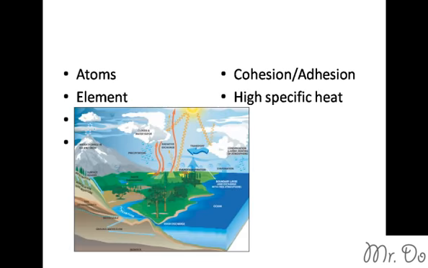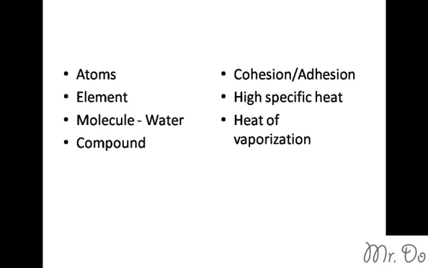The hydrogen bond in water also accounts for the high specific heat. The bond can absorb a lot of energy before it's broken off. Therefore, it can absorb a lot of heat. Absorbing a lot of heat is important because in coastal areas, it keeps the land warm. At night, it also keeps the land warm by giving back the heat to the land. Water also has heat of vaporization, which means it can turn from a liquid into a gas. This is important because, for example, when you sweat, you release the hot water in your body, and the hot water is carried away by the wind, and that cools you down.